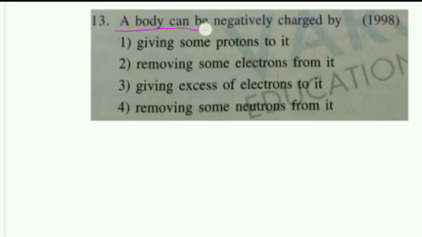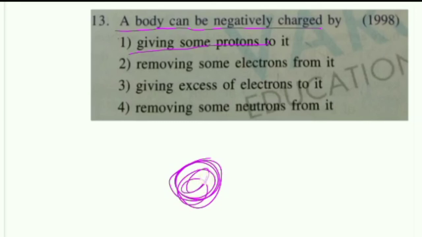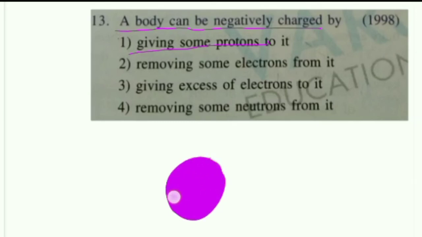A body can be negatively charged by, here given options, first, giving some protons to it. If it is one body, giving protons to it, protons have a positive charge, so its positive charge is increasing. Nothing but it is wrong. First one is wrong. Second one, remove some electrons from it.